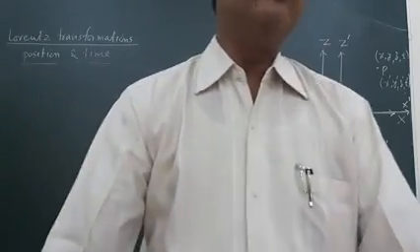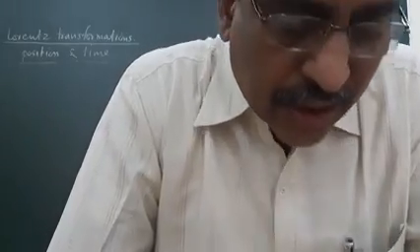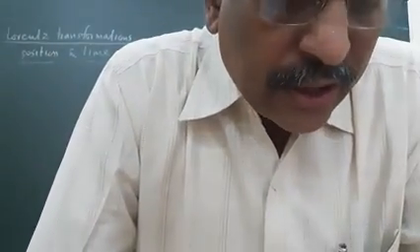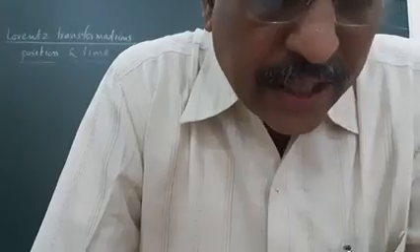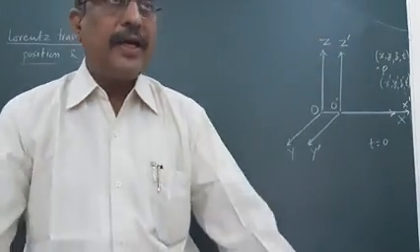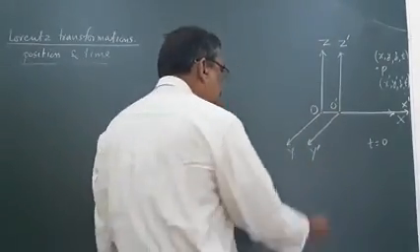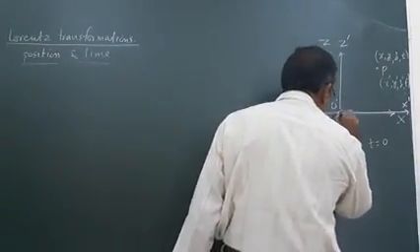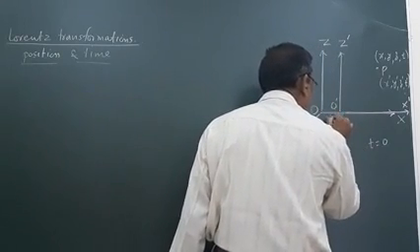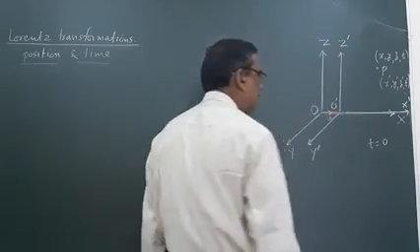We assume, as in my previous lecture, that space, time, and direction are equivalent, and this frame is moving with velocity v in this direction.